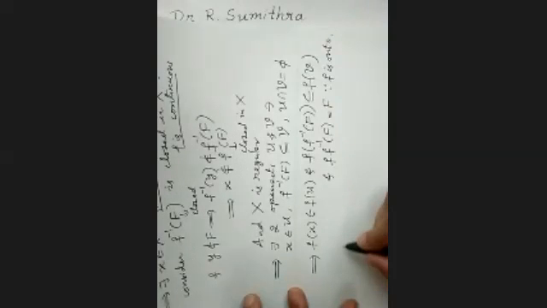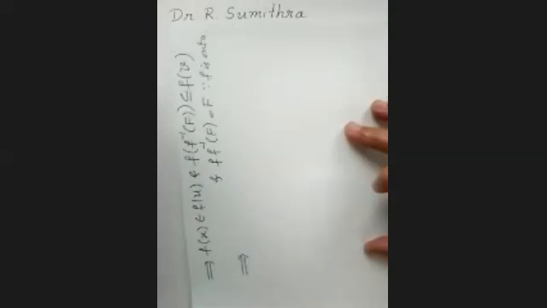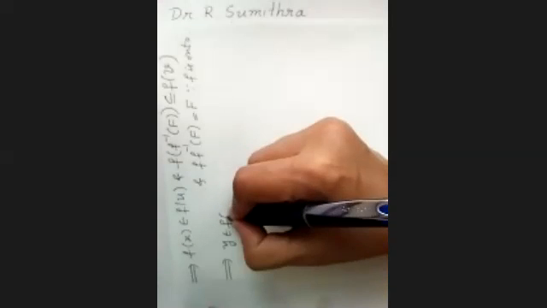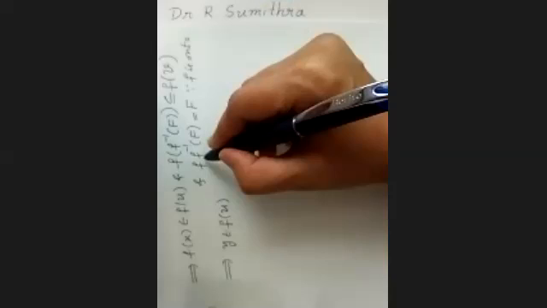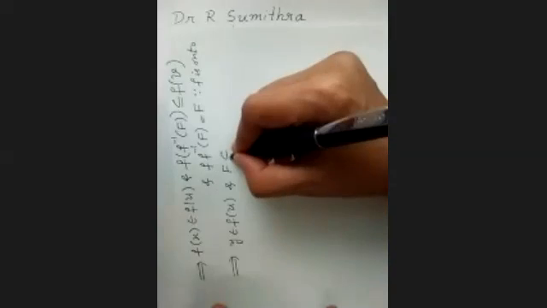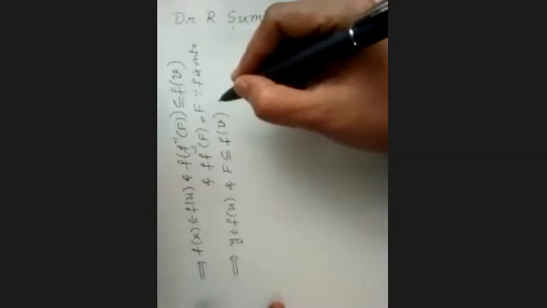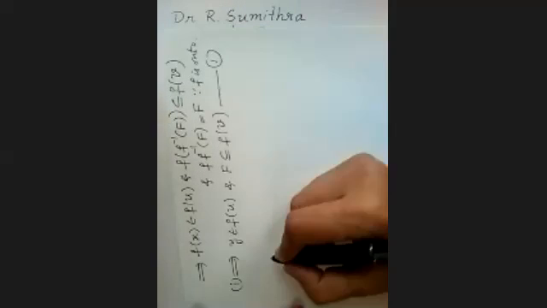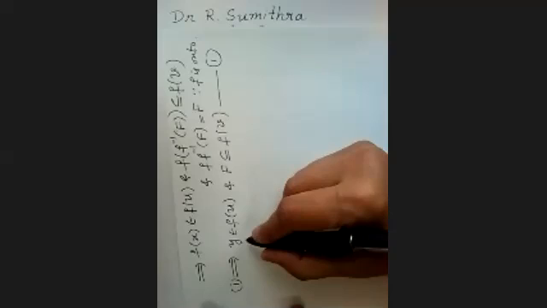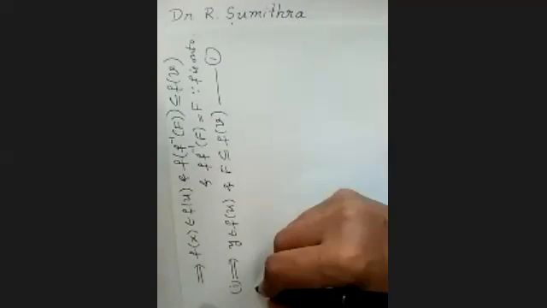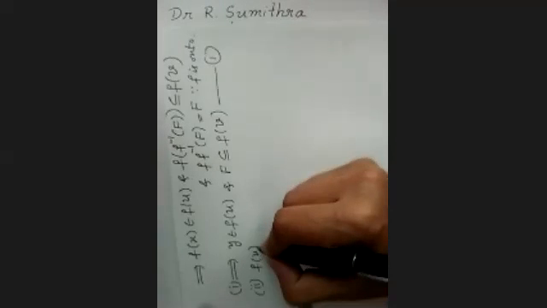Okay, so therefore we got what? What is f of x? f of x is nothing but y, belonging to f of U, and f of f inverse of F is nothing but F, so F is contained in f of V. Let us call this 1. So I got y belonging to this, and F is contained in another thing, the sets f of U and f of V.